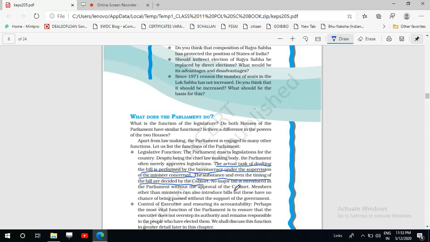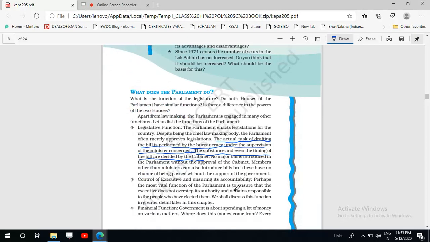of the government. It may be that any member other than a minister can introduce a bill, but that bill will not be passed. That bill can pass only when that bill has the support of the government. So this is the situation, this is the position of the parliament. पार्लियामेंट की जो लॉ मेकिंग अथॉरिटी है, जो लॉ मेकिंग पावर है, वो किस तरह से कम हो गया है.